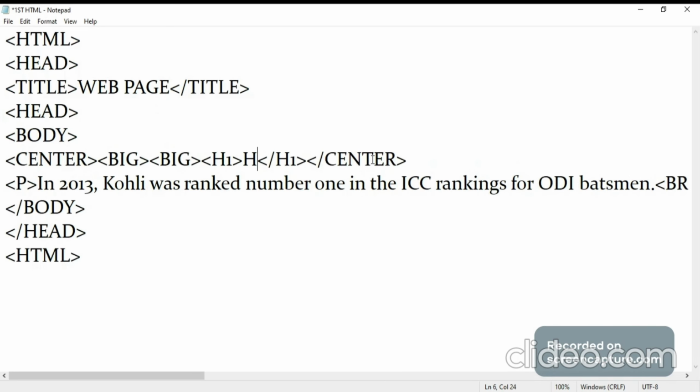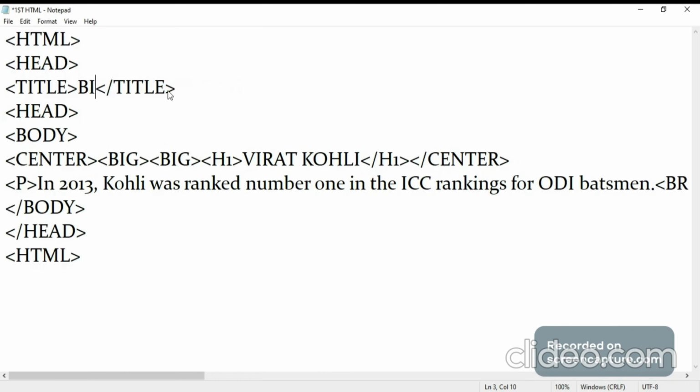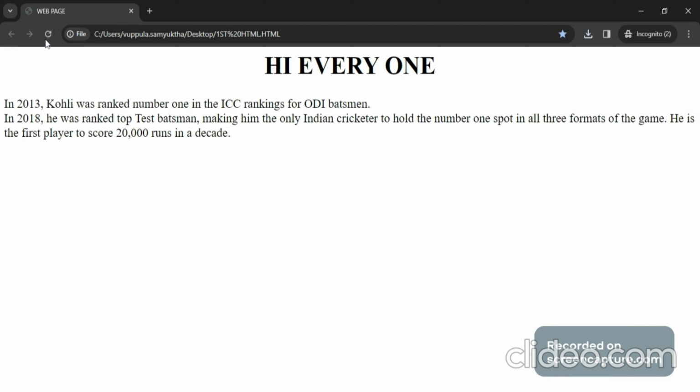Then we will change the heading name as Virat Kohli. Then we will change the title of the web page also to biography. Now we will save the file and we will reload. Yes, now you can see biography as title, Virat Kohli as heading.